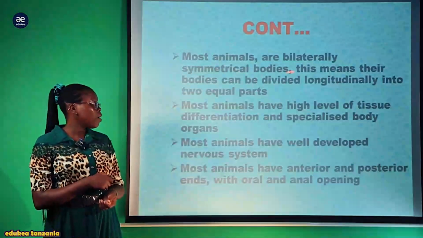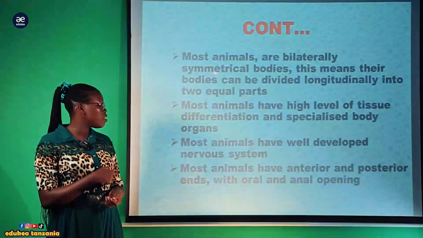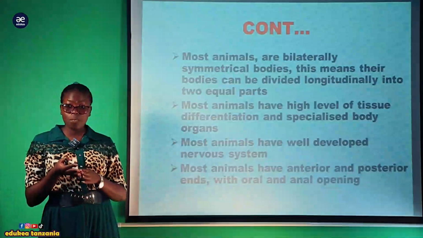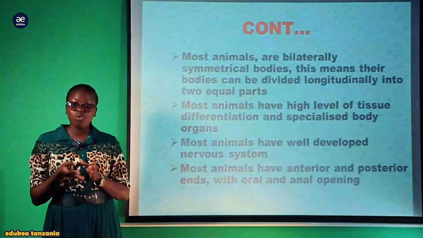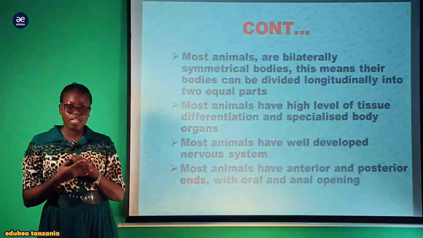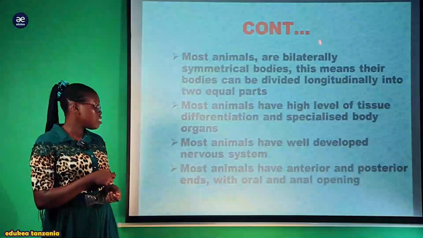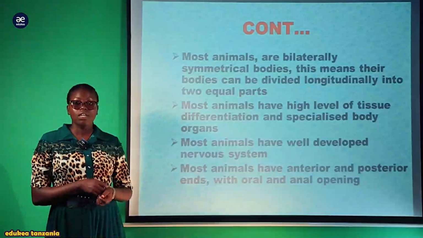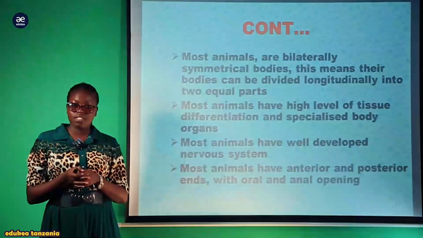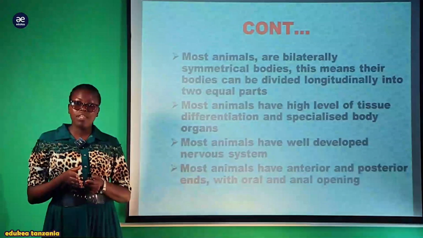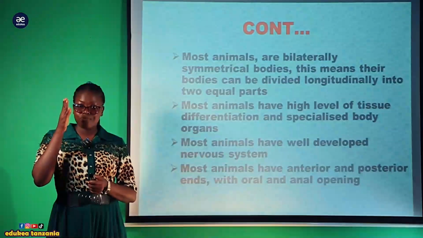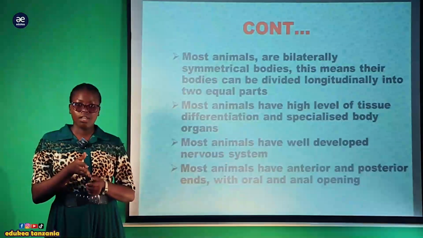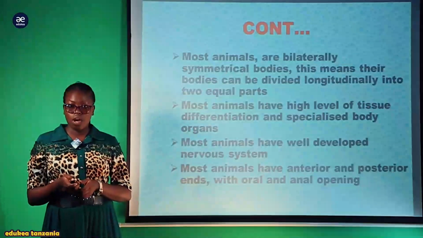Also, most animals have a bilaterally symmetrical body. Bilateral symmetry means that when you cut their body, you get two equal halves. So their body can be divided longitudinally into two equal parts. When you divide something longitudinally, meaning you cut it vertically, you get two equal halves.